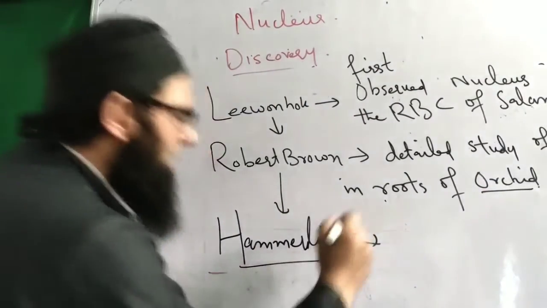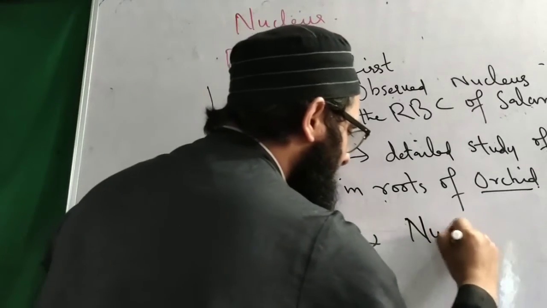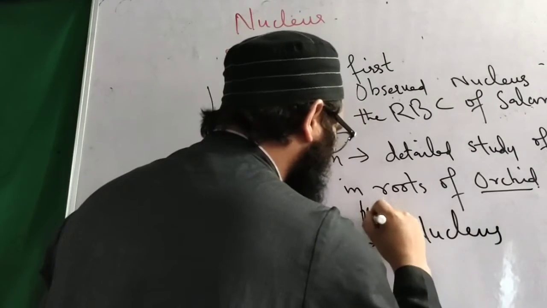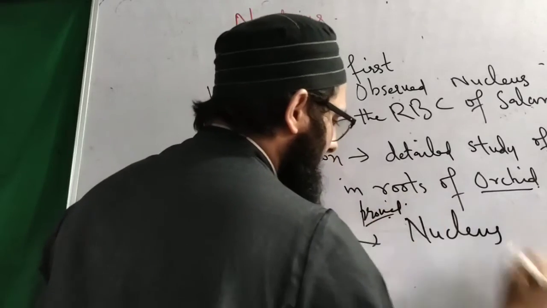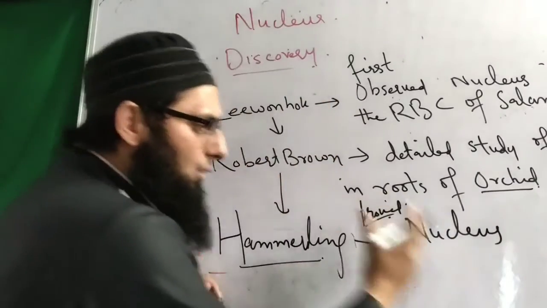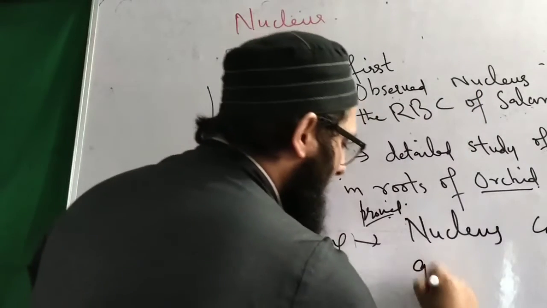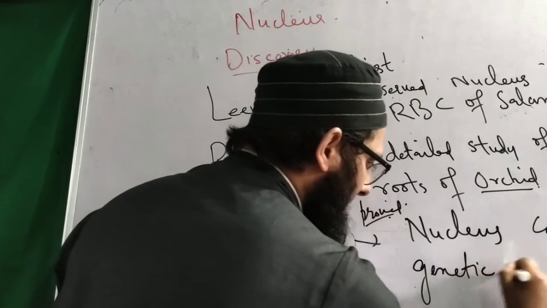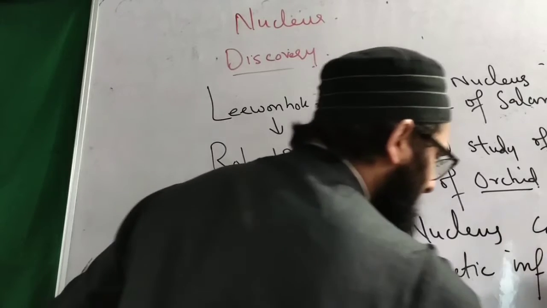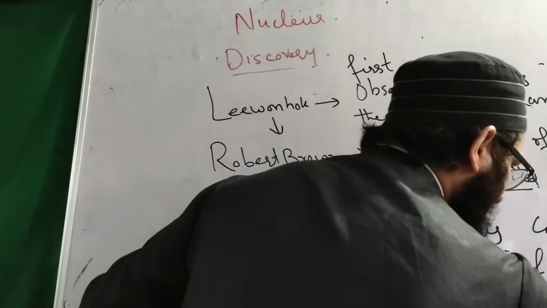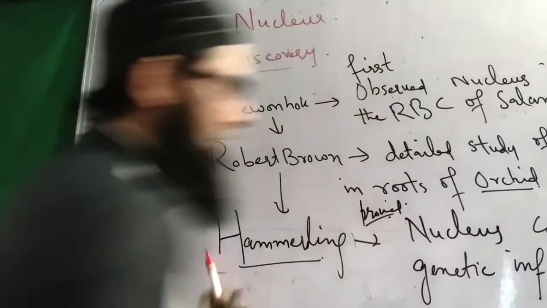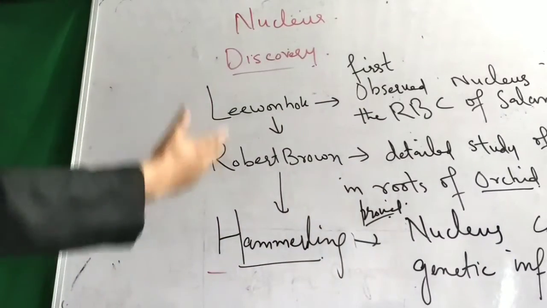So Hammerling proved and confirmed that the nucleus contains genetic information or genetic material. Clear? So this is the discovery part of the nucleus.